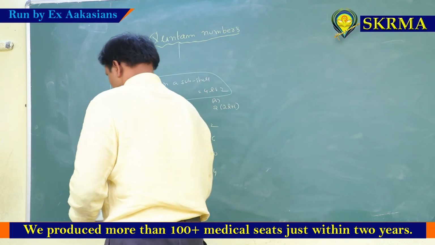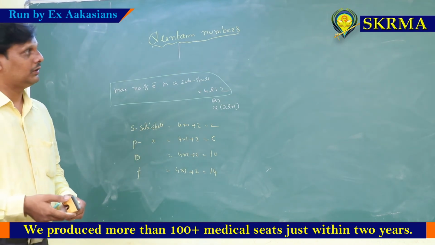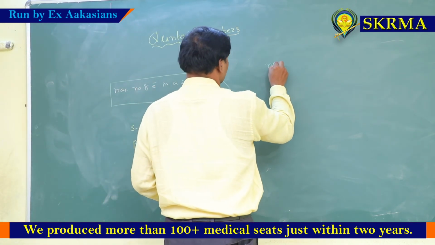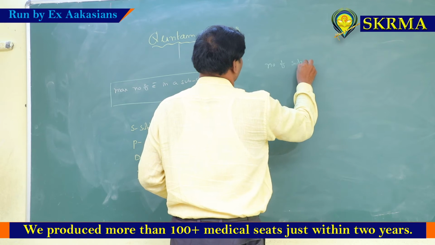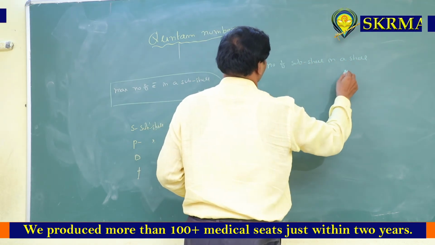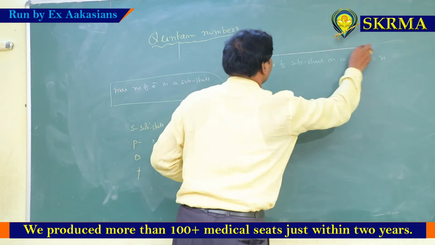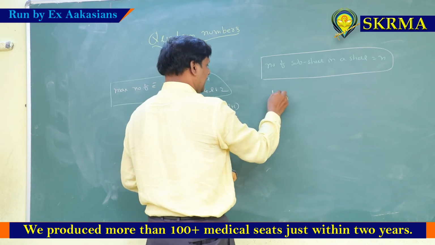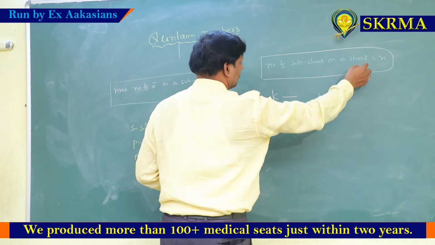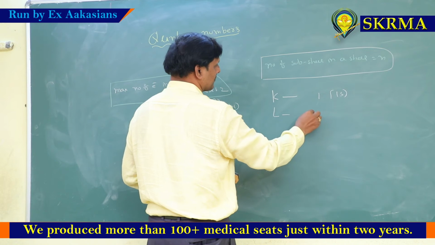Next, one more important point in the azimuthal quantum number is the number of subshells in a shell, which is equal to n. Number of subshells in a shell formula is n. For example, K is a main shell. How many subshells are possible? 1. What is that 1? 1s orbital.